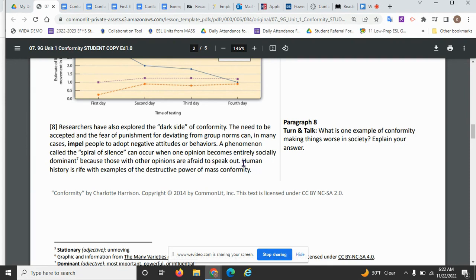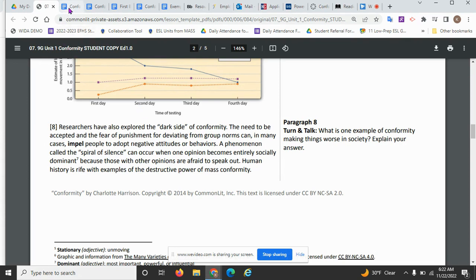And he goes on to say, human history is rife with examples of the destructive power of mass conformity. So this is just a conclusion sentence saying that history has several examples of where conformity has become a destructive power.